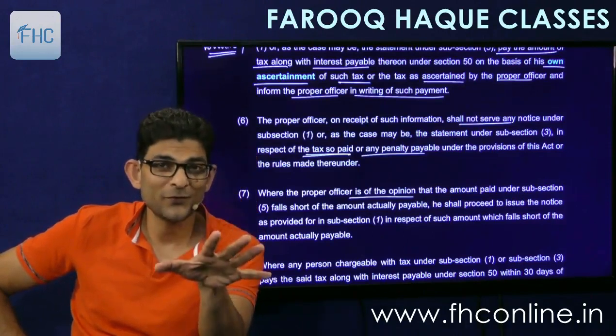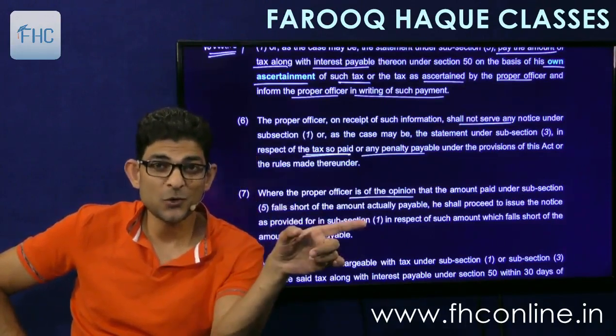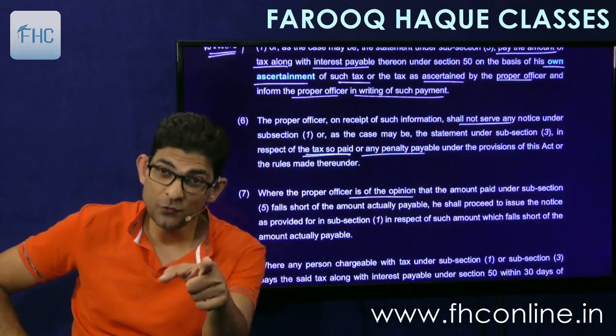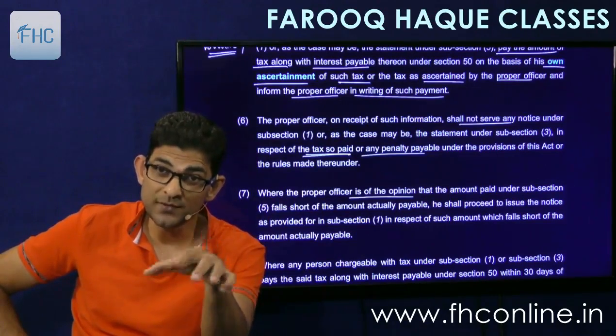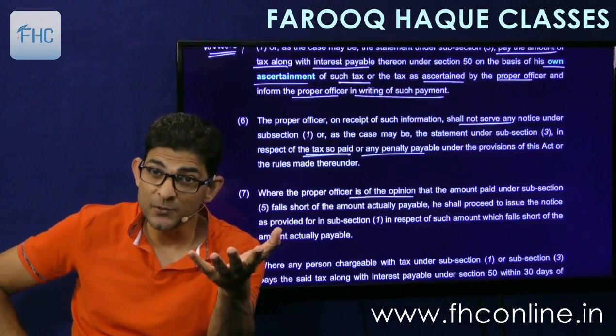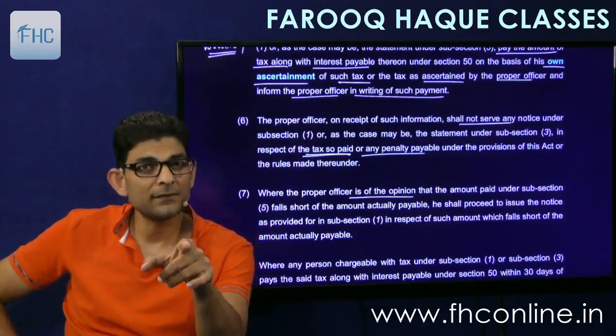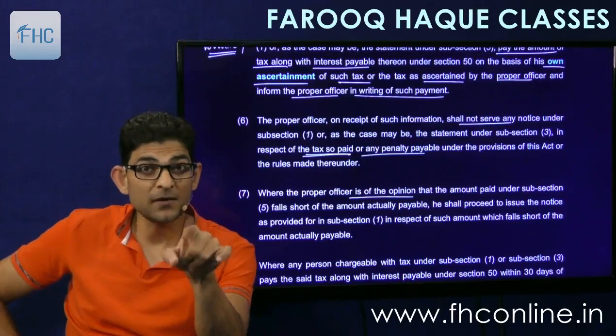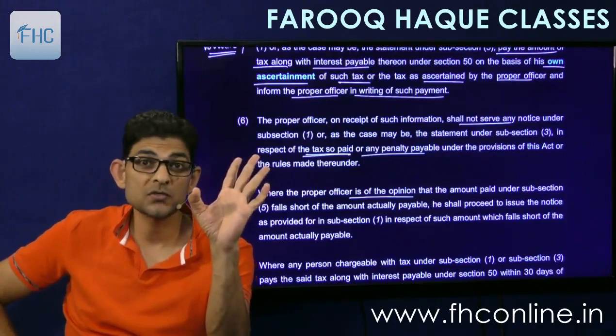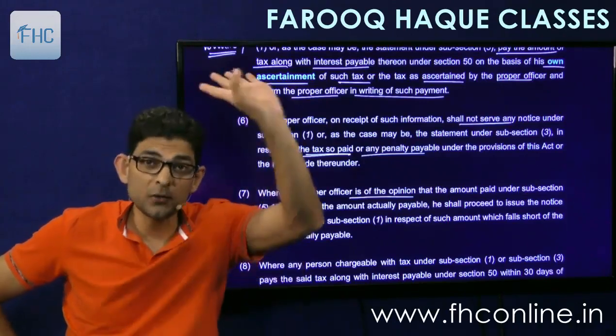So therefore, remember that if there is a short payment of 20, go and pay the full amount so that he doesn't come to know that there is something more hidden in it. Okay, pay up the full. If you pay part, then he will come to know of the balance part, and for that he can give you the notice.